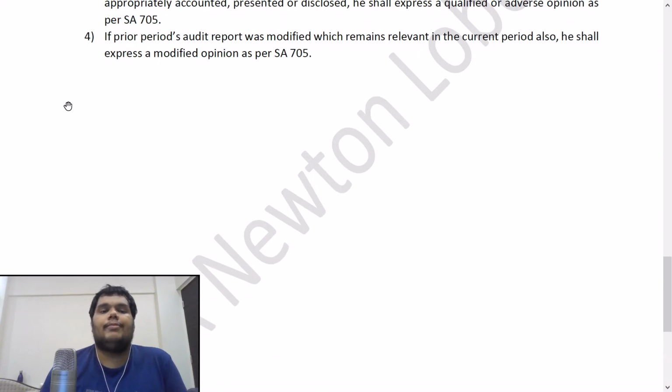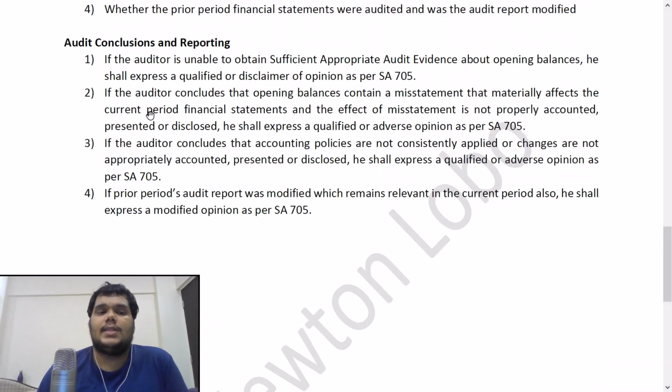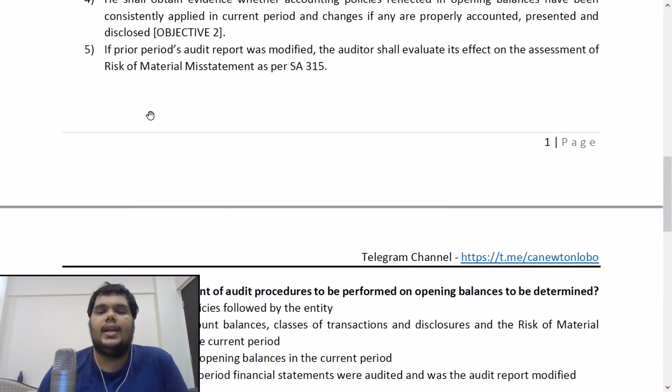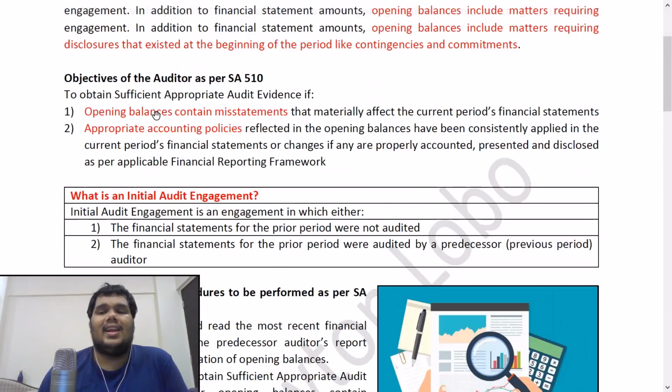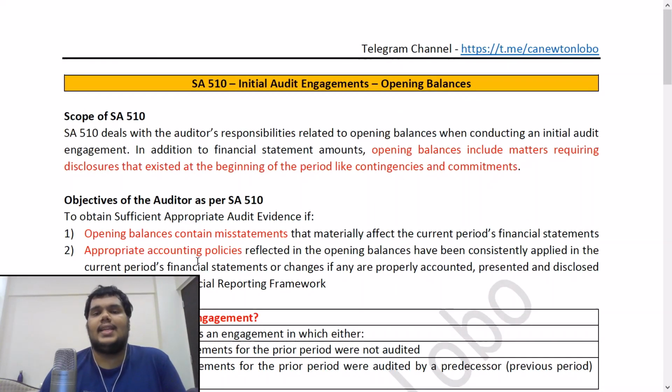Point number 4, if the prior period's audit report was modified, which remains relevant in the current period also, he shall express again a modified opinion as per SA 705. So the prior period auditor had expressed a modification in the previous period, and that modification is still relevant in the current period. You will give an SA 705 modified report.